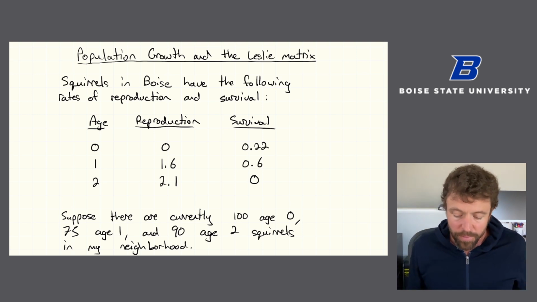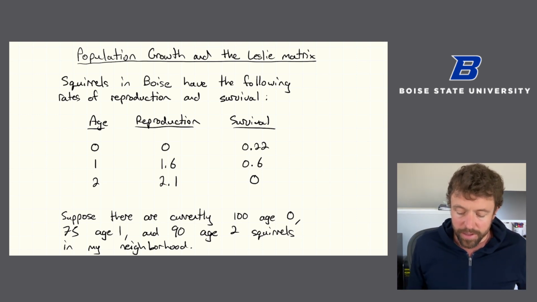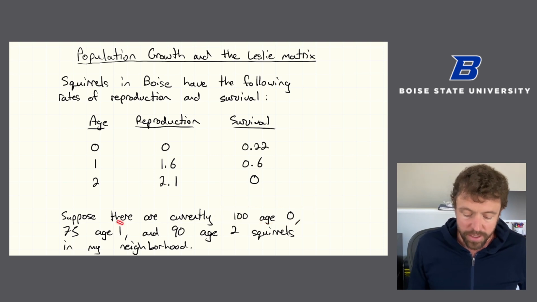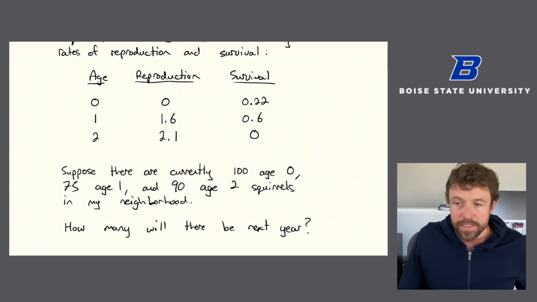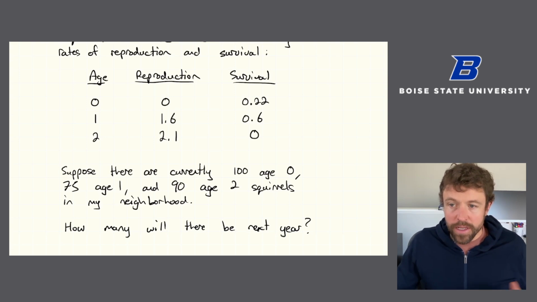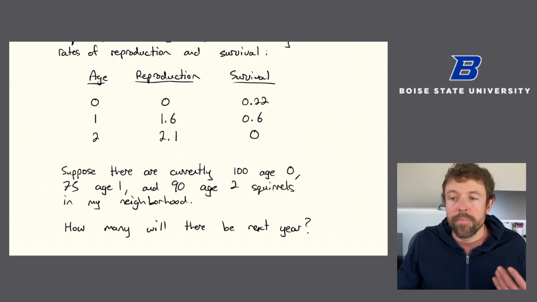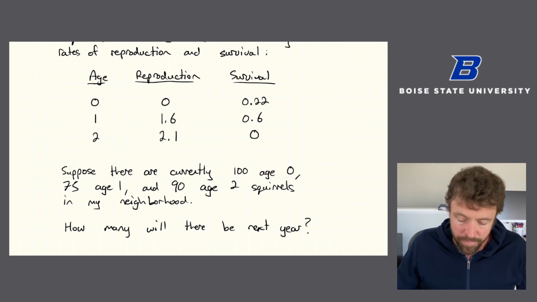So what I want to know is, let's say that in my neighborhood, we currently have 100 age 0 squirrels, 75 age 1 squirrels, and 90 age 2 squirrels. How many will there be next year? We certainly have enough information to answer this question, so let's figure it out.